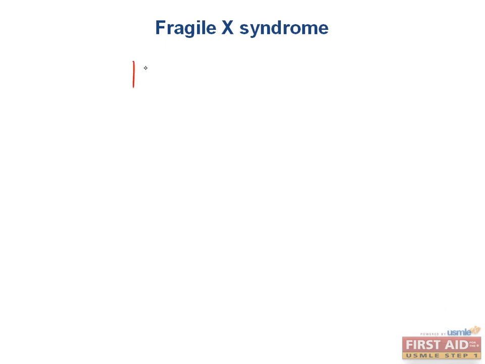Fragile X syndrome occurs in about 1 in 4,000 people, and it's a trinucleotide repeat disorder of CGG trinucleotides in the gene FMR1. This gene is on chromosome X and stands for Fragile X mental retardation 1. The product of this gene plays a role in brain development.